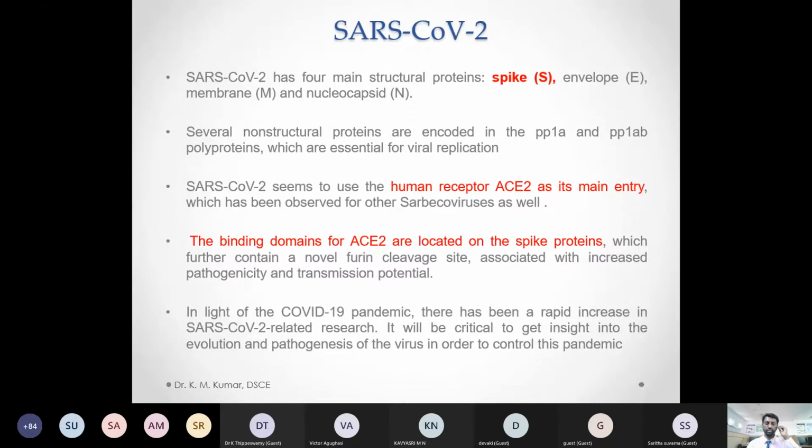So the binding with this ACE2 is very, very important because the spike protein has a binding domain. Using this, it will easily enter into the human host cell and create problems.